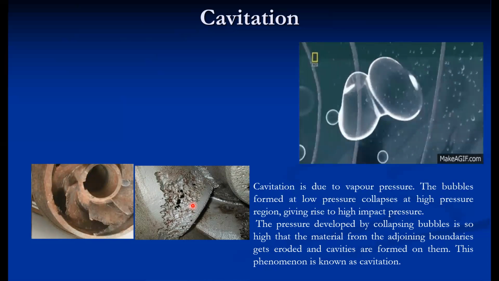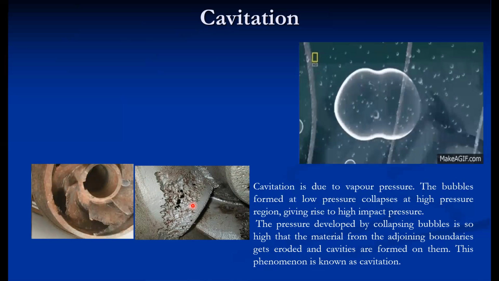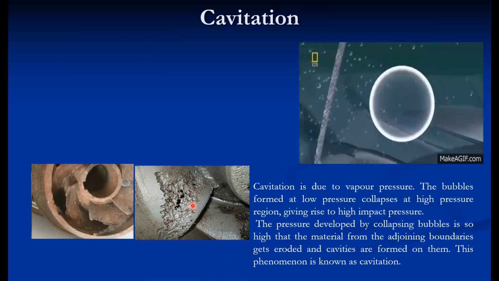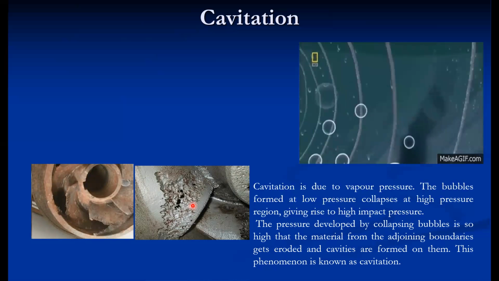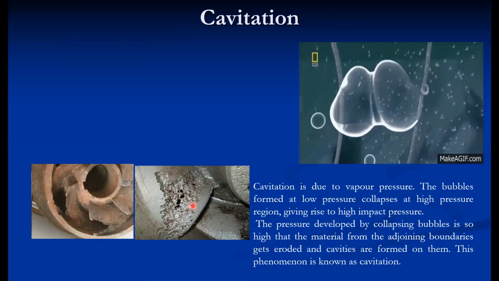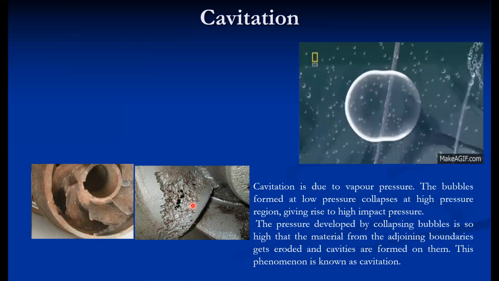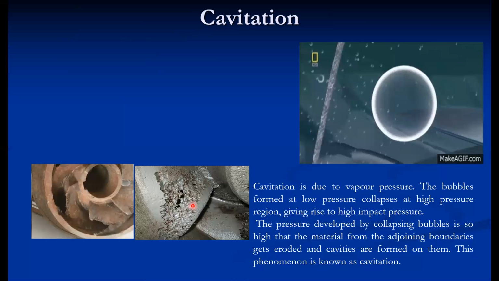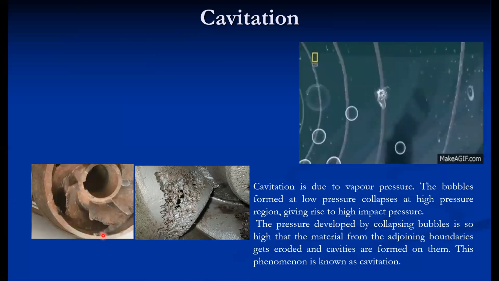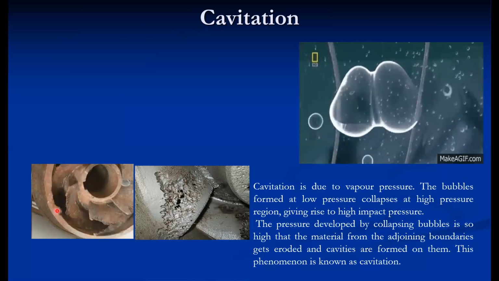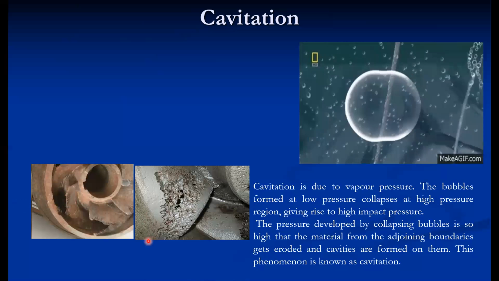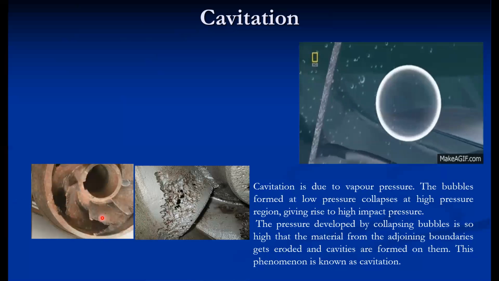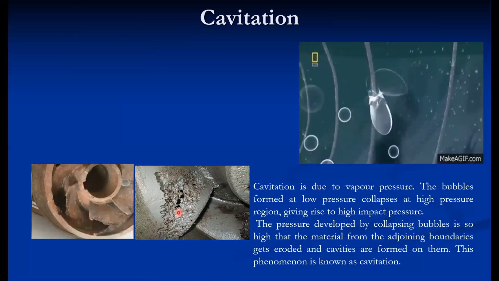Due to vapor pressure, if the vapor pressure is especially low, then bubble formation takes place, especially in the pump case. At the suction side, pressure is very low. If the pressure there falls below vapor pressure, the bubbles are formed. Then that liquid enters the high pressure zone, especially on the impeller side, where the bubble collapses. When a bubble close to this vicinity collapses, all the liquid rushes towards that portion, and erosion takes place or cavities form.